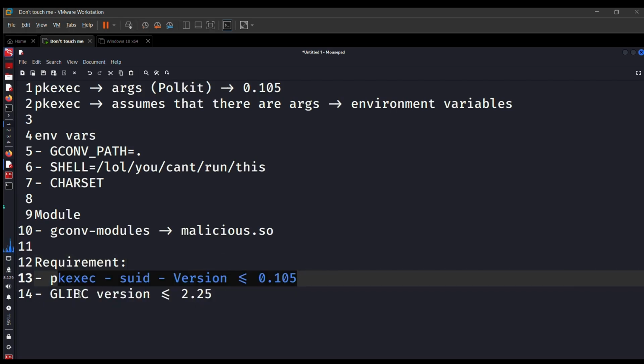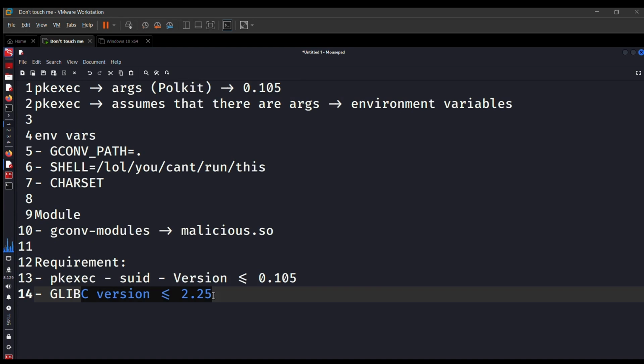I had this requirement fulfilled in one of the machines, but the glibc version was updated. It was about 2.25, I believe, and let's make it 2.26 for safety reasons. So the glibc version was 2.26, and I was not able to execute my pkexec exploit and could not achieve root access.